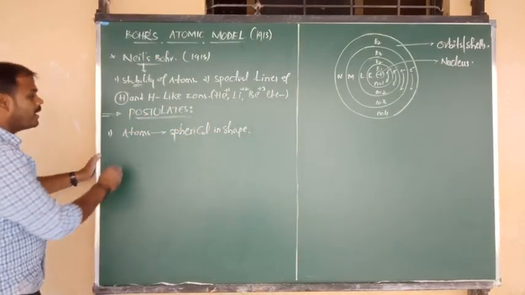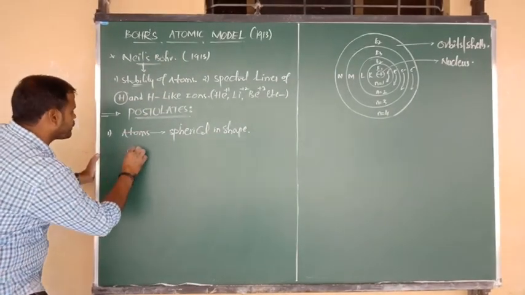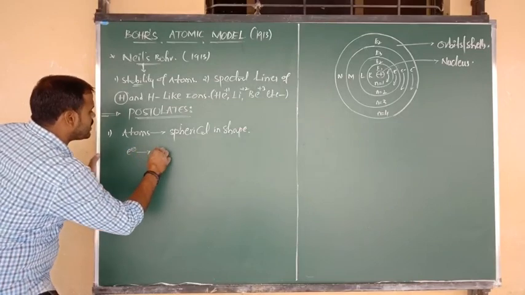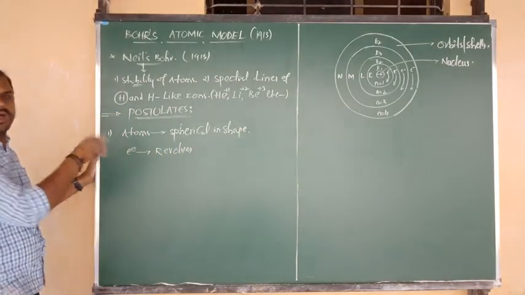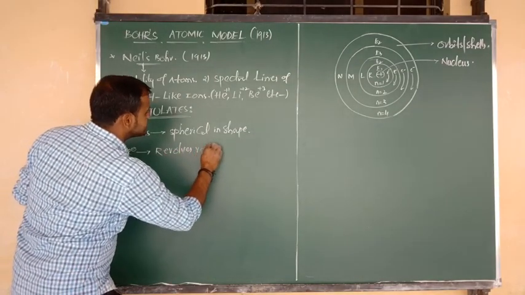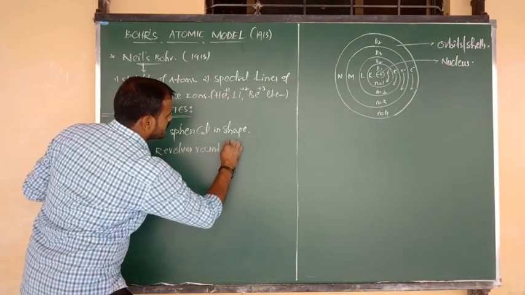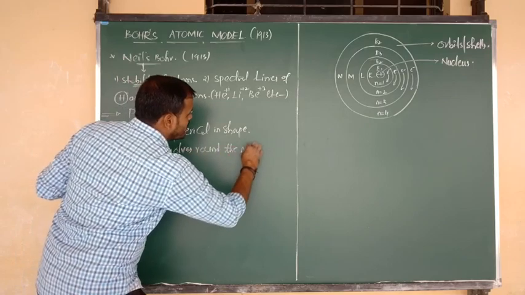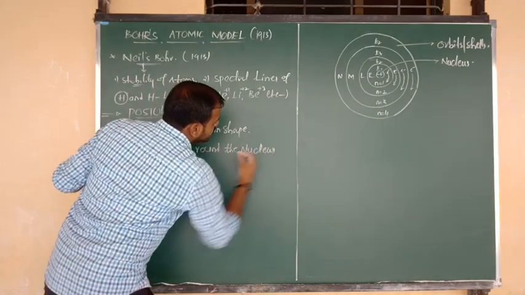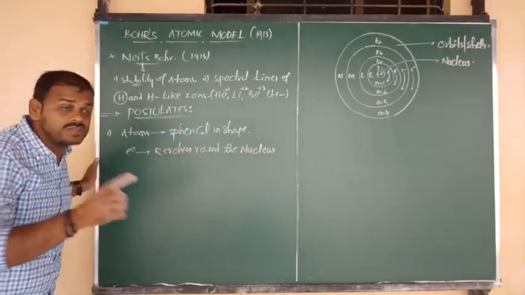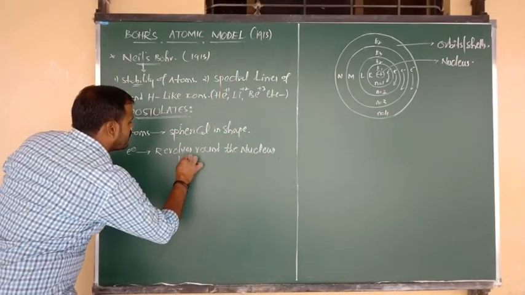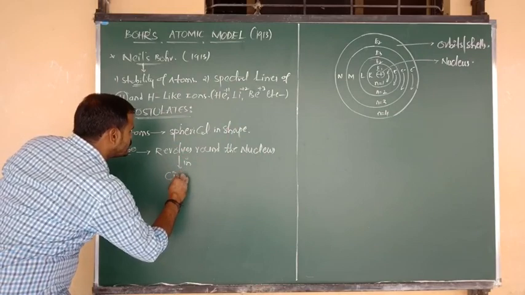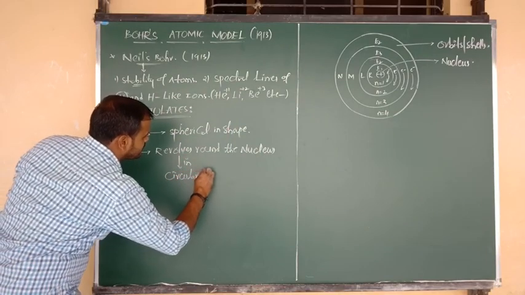Atoms are spherical in shape, but in that spherical atom, electrons are revolving. Electrons revolve around the nucleus in closed circular paths.